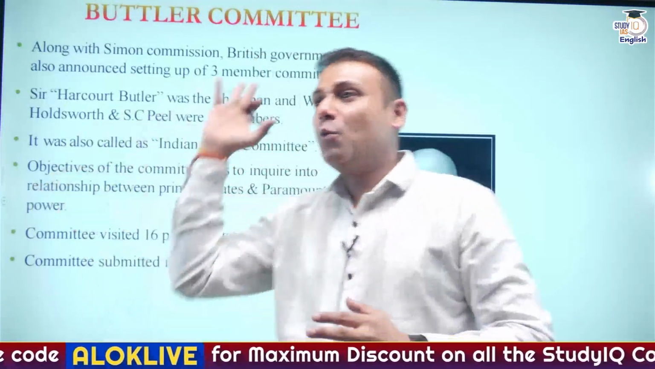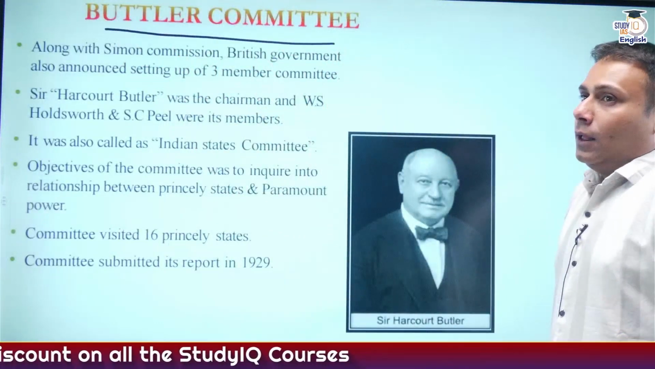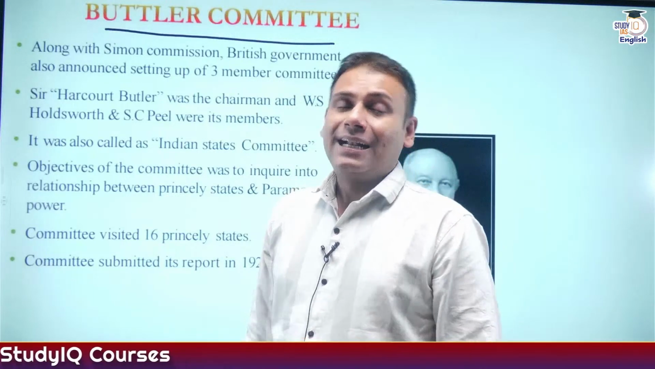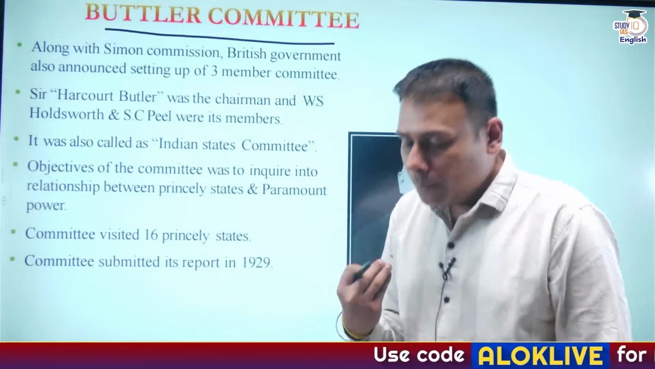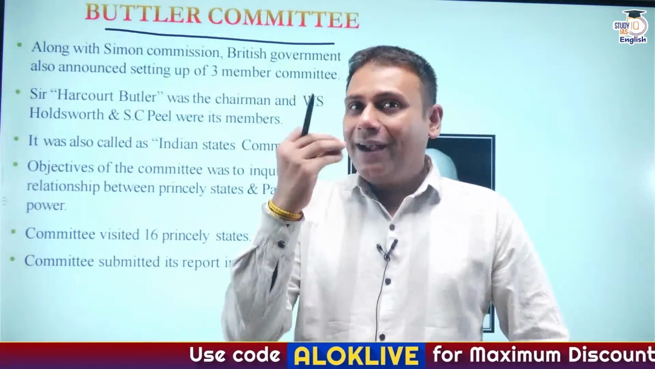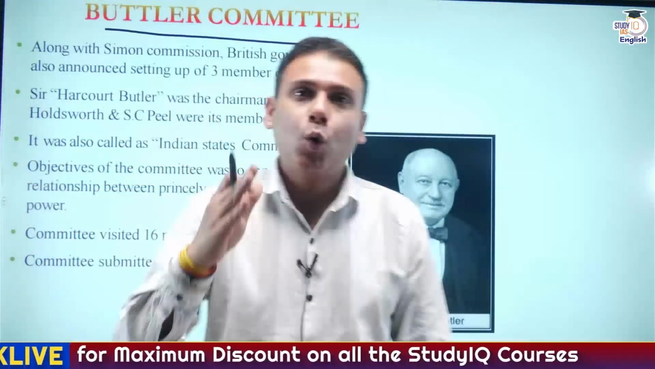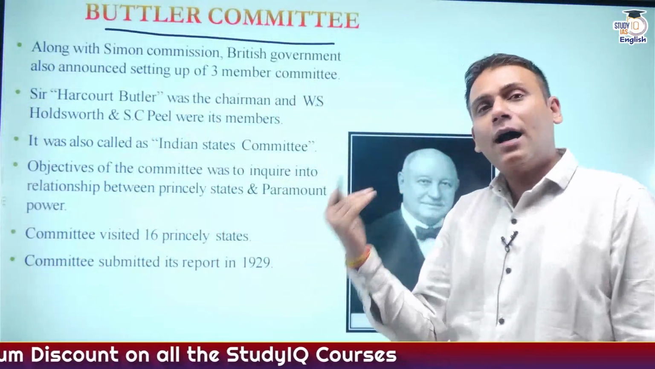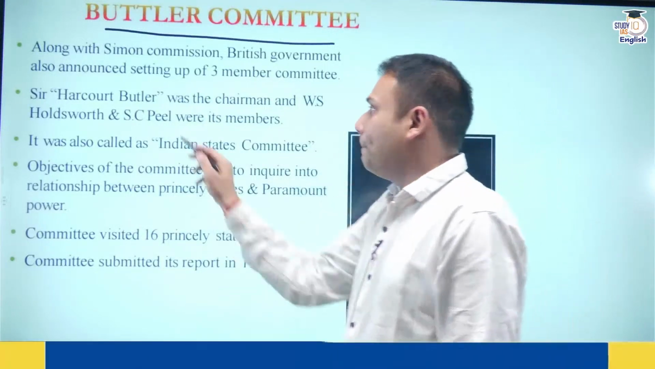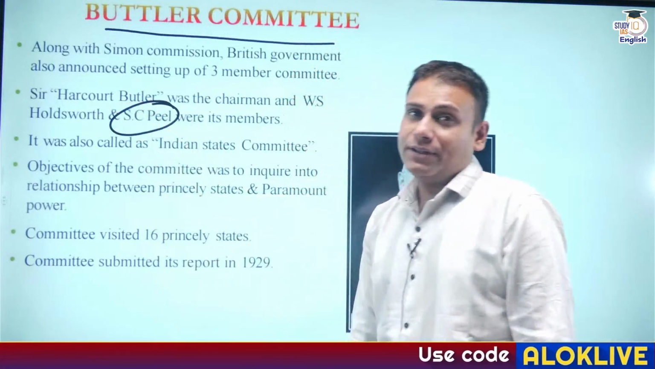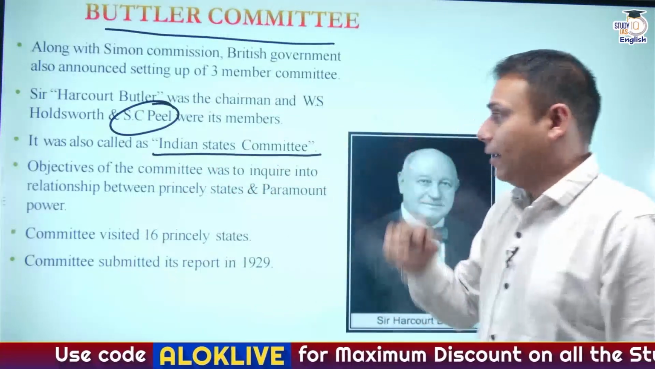Now let's move on with the Butler Committee. Along with the Simon Commission, Britishers had set up a 3-member committee, which is referred to as the Butler Committee. Why is it called the Butler Committee? Because the chairman of the committee was Sir Harcourt Butler. Apart from Sir Harcourt Butler, there were other members like W.S. Holdsworth and S.C. Peel. It is also referred to as the Indian States Committee.